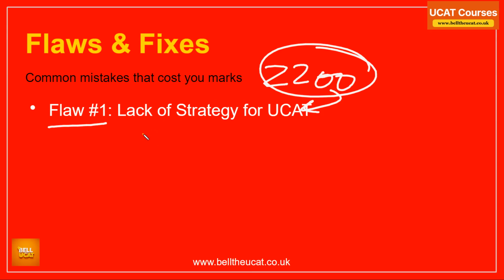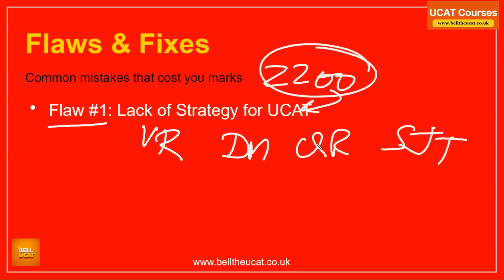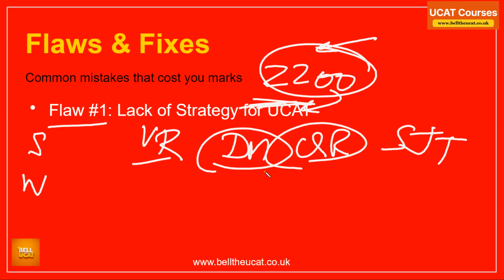The whole of the UCAT is sliced into verbal reasoning, decision making, the quant section, and of course the SJT. In this case, we're focusing on verbal reasoning. When I say you have to have a strategy, you need to know how to get to this 2,200. First, you need to know your strengths and weaknesses. Out of these sections, is verbal reasoning your strength? Perfect. The majority of us don't have verbal reasoning as a strength. Number two, decision making or quantitative reasoning, which is actually your strength?